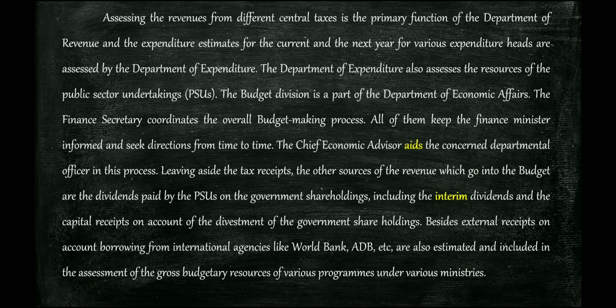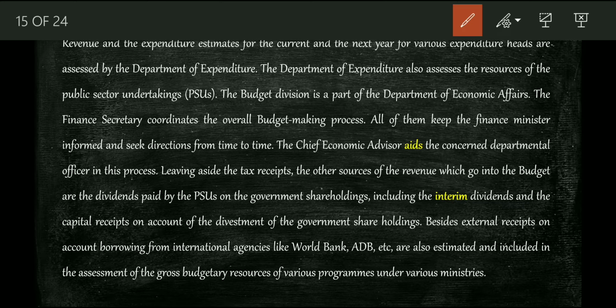Leaving aside the tax receipts, the other sources of revenue which go into the budget. So even this is our question, right? Which go into our budget are the dividends paid by the PSU on the government shareholdings, including the interim dividends and the capital receipts on account of the divestment of the government shareholdings. Right, besides external receipts on account of borrowing from international agencies. No, not required. This is not required, right? So what we know is now,